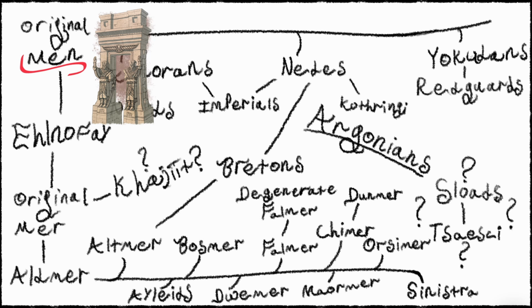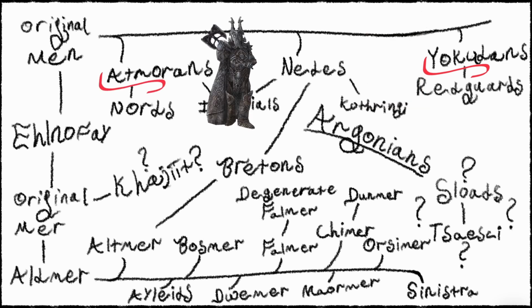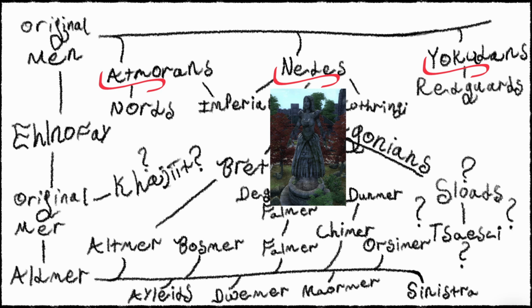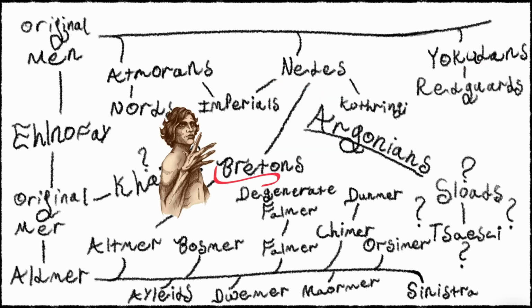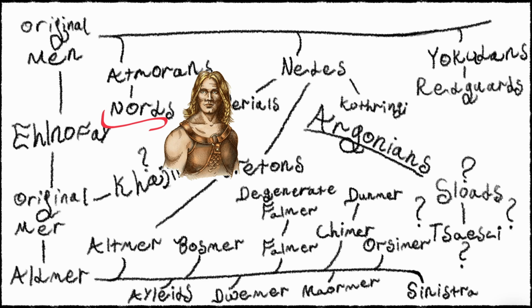The origins of men are a little more mysterious. We don't really know. Men came to inhabit three different continents, all around the same time, it would seem. Yokuda had the Yokudans, Atmora had the Atmorans, and Tamriel had the Needs. The Needs eventually interbred with the Altmer to create the Bretons. The Atmorans also interbred with the Needs to create the Imperials after they invaded Tamriel from Atmora. Those who did not interbreed with the Imperials are now known as the Nords. These are more pure-blooded Atmorans, though they probably still have some Needish blood in them, just less than the Imperials.